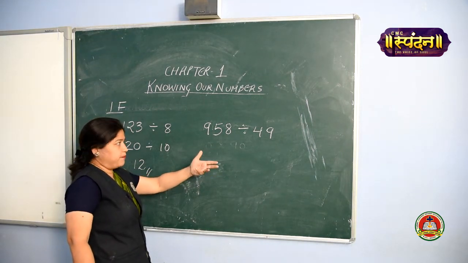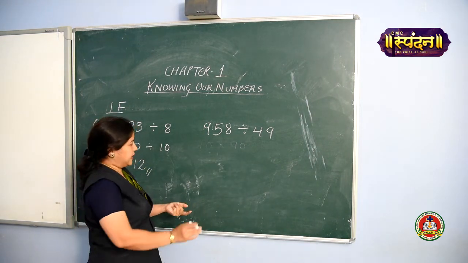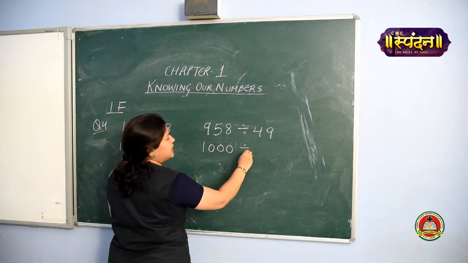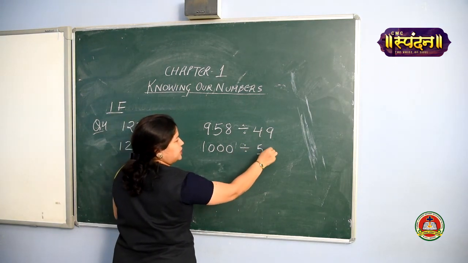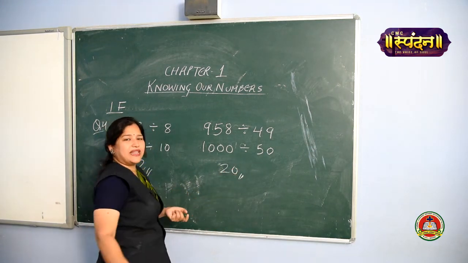Orally we can think about it. 49 I can make it 50, and can we round off? Yes. So 958 I am making 1000, 49 I am converting into 50, and now I can easily divide. My answer will be 20.